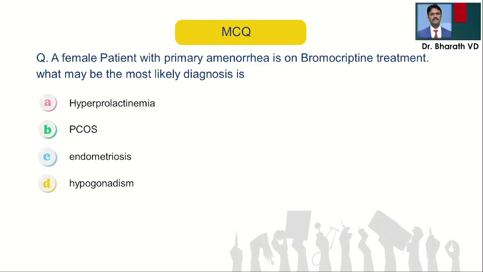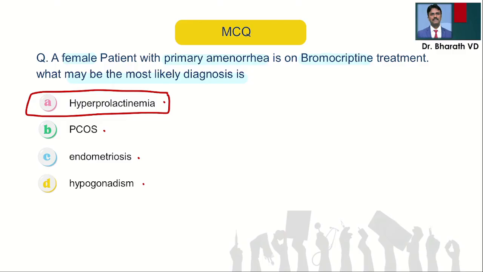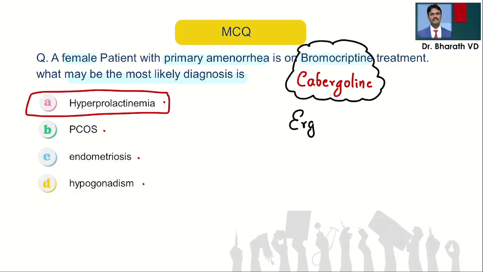Coming to the last question, a female patient with primary amenorrhea is on bromocriptine treatment. What may be the most likely diagnosis? Hyperprolactinemia, polycystic ovarian syndrome, endometriosis, hypogonadism. If you're telling hyperprolactinemia, then you're right. Then what is bromocriptine and its brother cabergoline? These are ergot-derived D2 agonists. Now, these are used when there is an increase in prolactin, that is called the hyperprolactinemia condition.